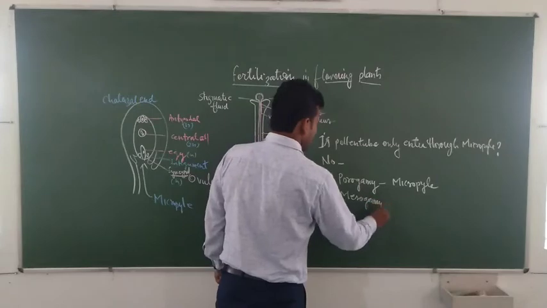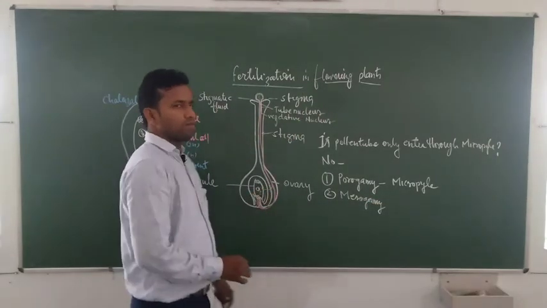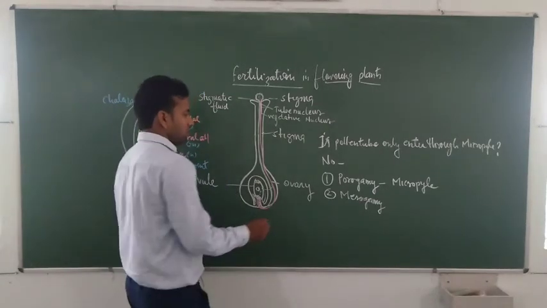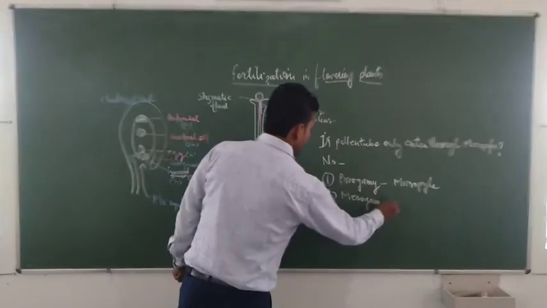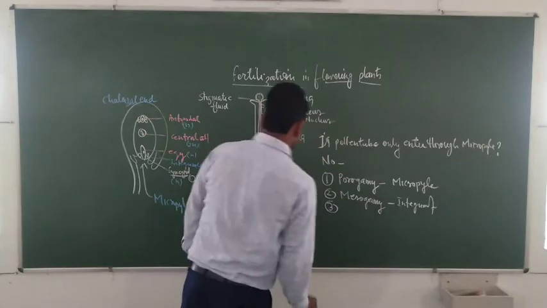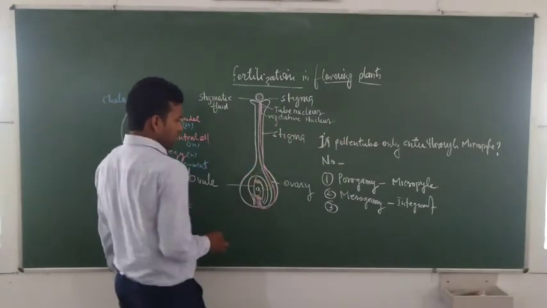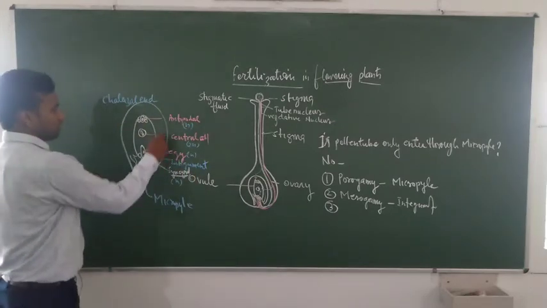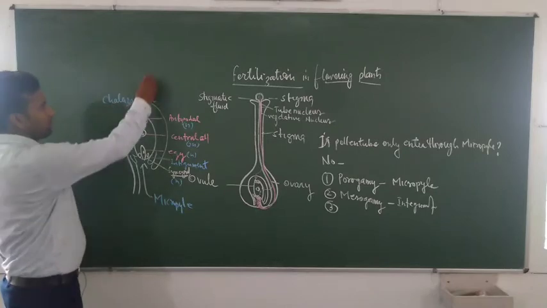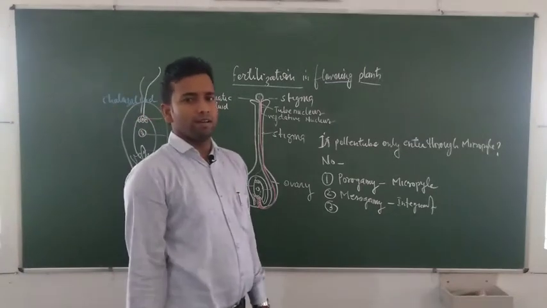In this, the pollen tube enters through the mid portion of the integument. And third is the pollen tube entering through the chalazial portion, because you know this is an integument, this is a chalazial end, this is a micropylar end. So here the pollen tube directly enters through the chalazial portion.